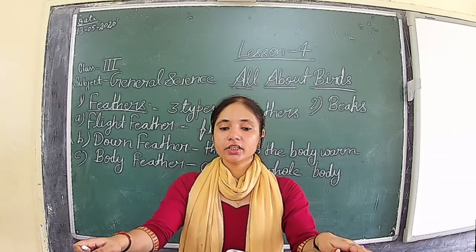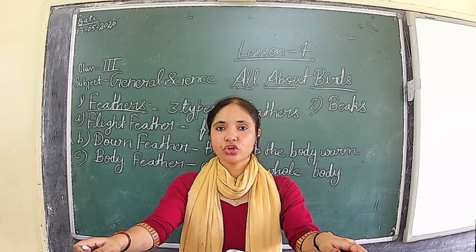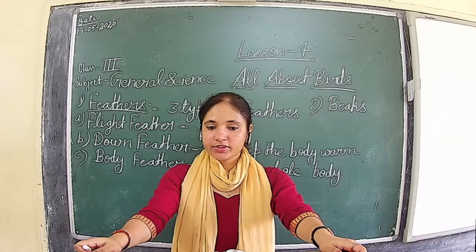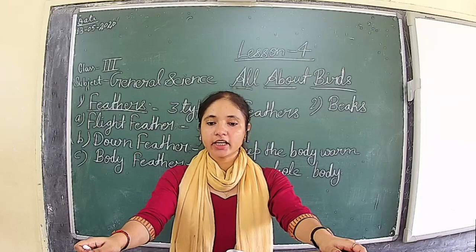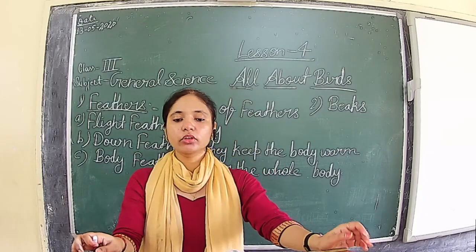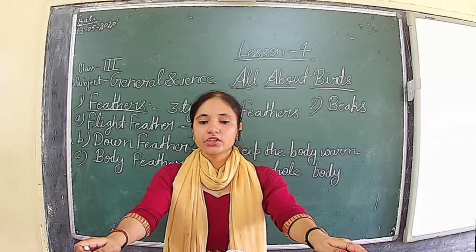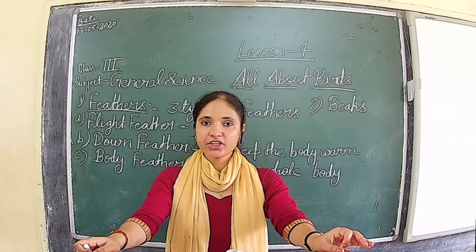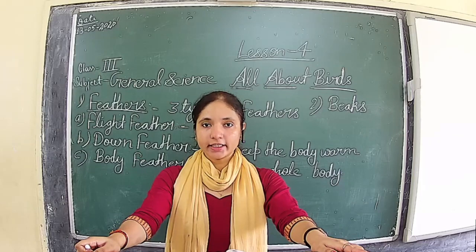So the first type of beak is the sharp, strong, and hooked beak. Which type of birds have a sharp, strong, and hooked beak? That is the flesh-eating birds, like vulture, owl, eagle, and hawk.